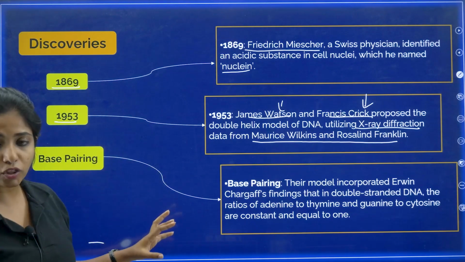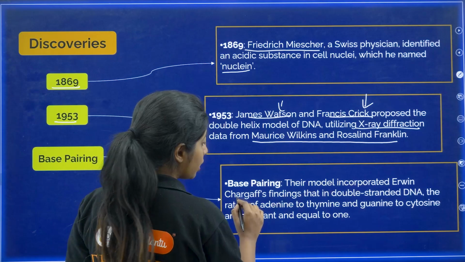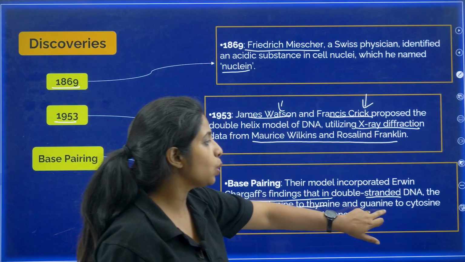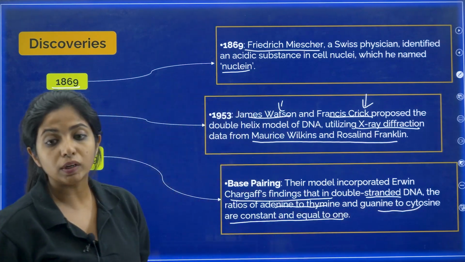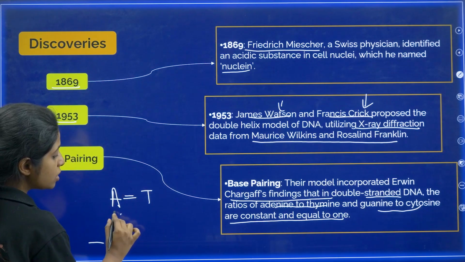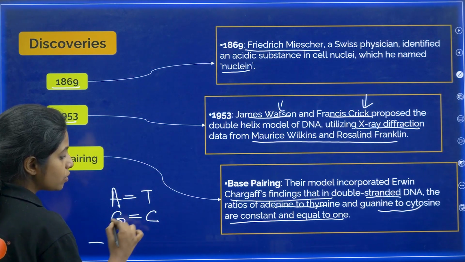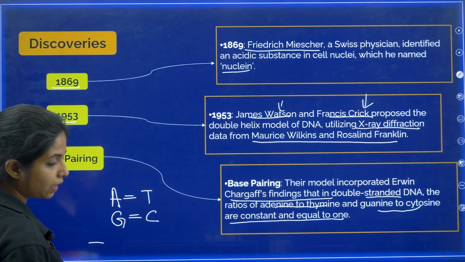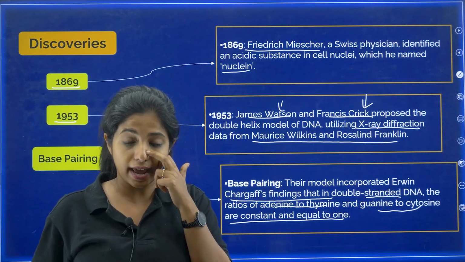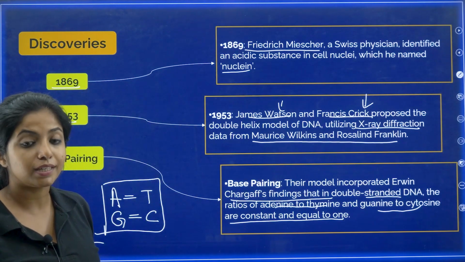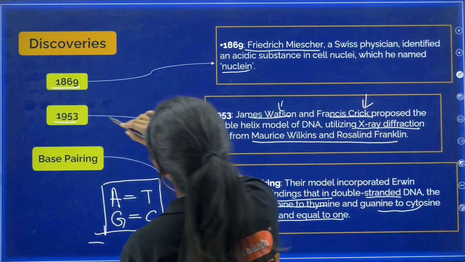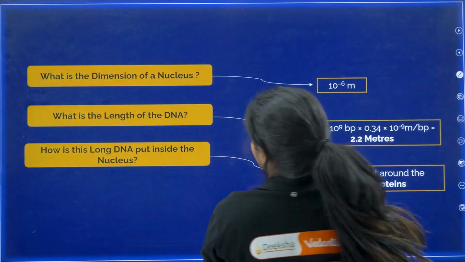Now, who spoke about the base pairing? Their model incorporated Erwin Chargaff's findings that in double-stranded DNA, the ratios of adenine to thymine and guanine to cytosine are constant and equal to 1. So basically, however much adenine is there, that much thymine will be there. However much guanine is there, that much cytosine will also be there. That was said by Erwin Chargaff, and this is known as Chargaff's rule. Please remember it. Cool? Please remember 1953 and 1869.